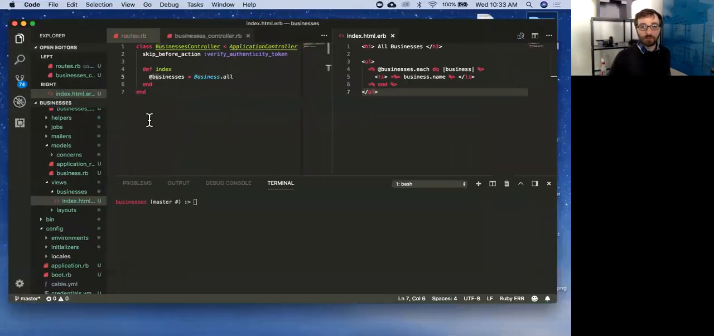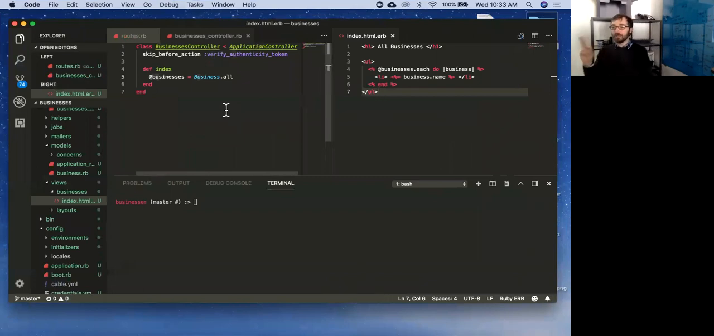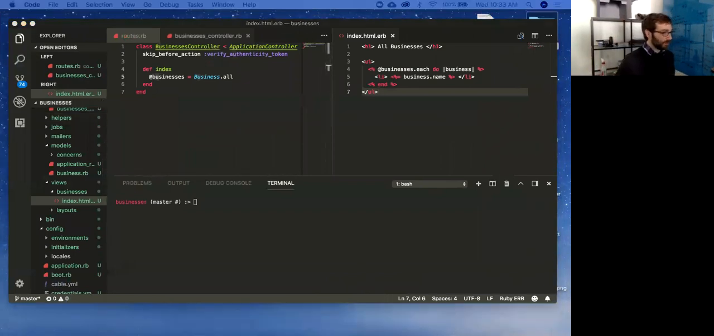So this is part of our read, right? Our read kind of has two parts in our CRUD. There's I want to read everything, and I want to be able to read each individual one. And that's what we are going to do next.